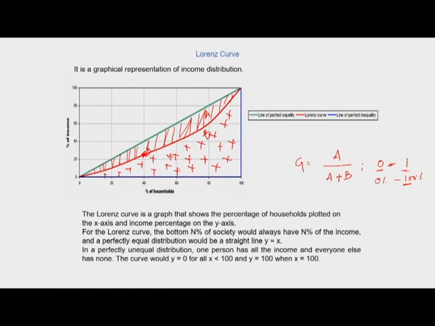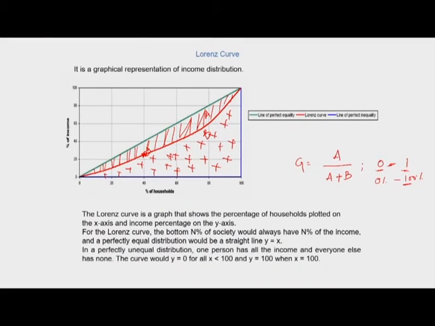But these kinds of curves can also be constructed for various other indicators representative of inequality within a country. So instead of income, we can also have asset inequality. When we look at the distribution of land holdings within a region, country, state or locality, those distributions can also be plotted on the Lorenz curve.